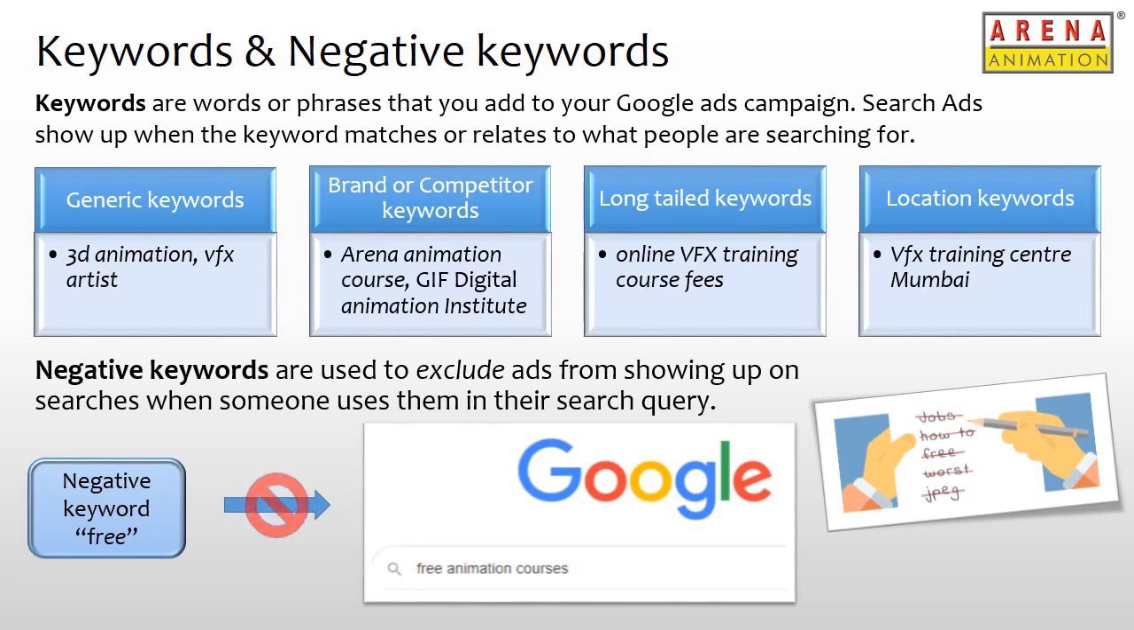Brands can then filter irrelevant traffic like users who are searching for free animation courses here in case they don't offer free courses. Similarly, adding negative keywords like download and best animation film will also block irrelevant traffic associated with users who wish to download animation film or who are searching for the best animation film.